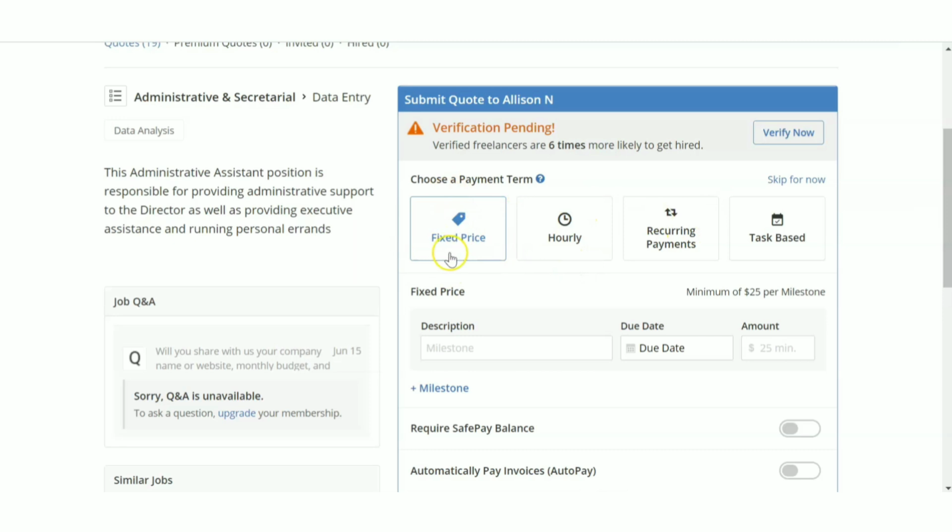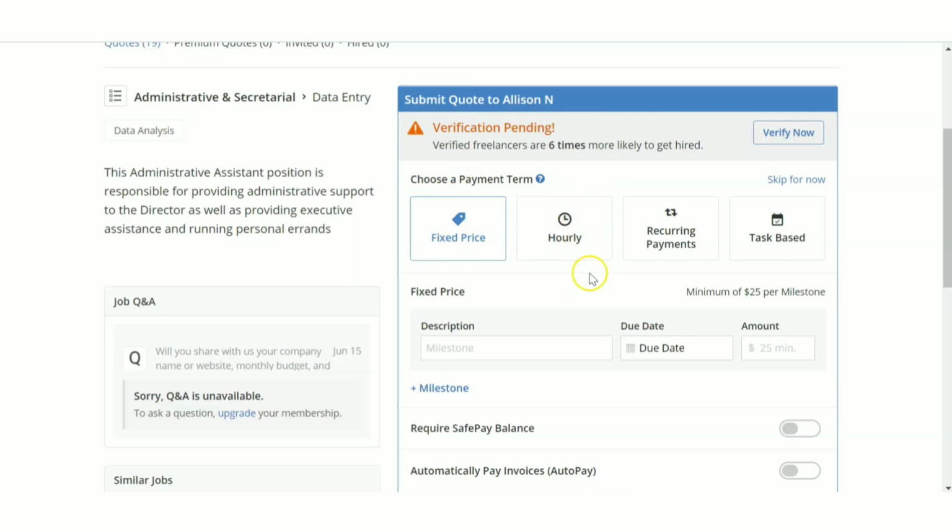Fixed price means the total amount will be fixed, and you can actually divide it into various milestones. Consider that the total job you are dividing into 3 sessions. And on the first session, if you're completing that first session, you are also going to give a date by which you will be approximately completing that first part. And you want this much amount for the first session. And the second session also you will be completing by this date and you need this much amount. So likewise, you can set your milestones if it is on a fixed price.